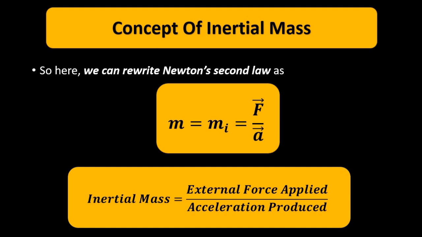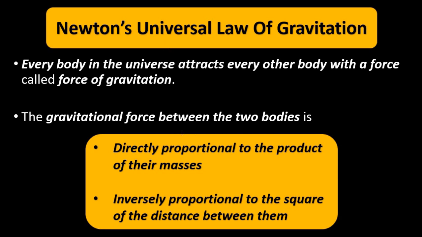Then we have the gravitational mass. For that we have to go to Newton's universal law of gravitation, which states that every object in the universe attracts every other body with a force called the gravitational force. The gravitational force is directly proportional to the product of the two masses and inversely proportional to the square of the distance between them.